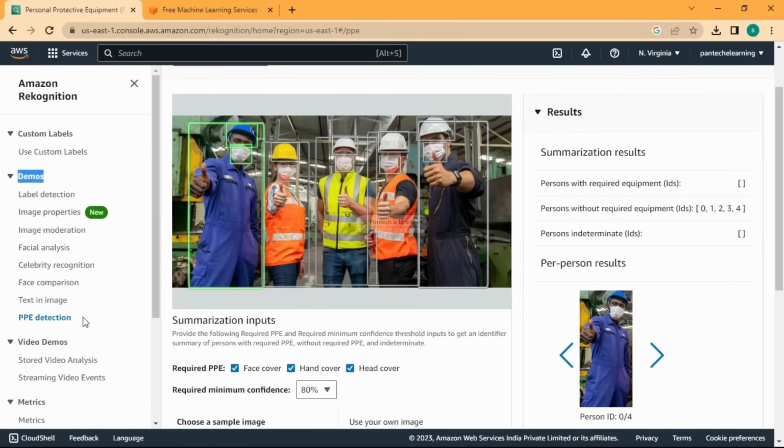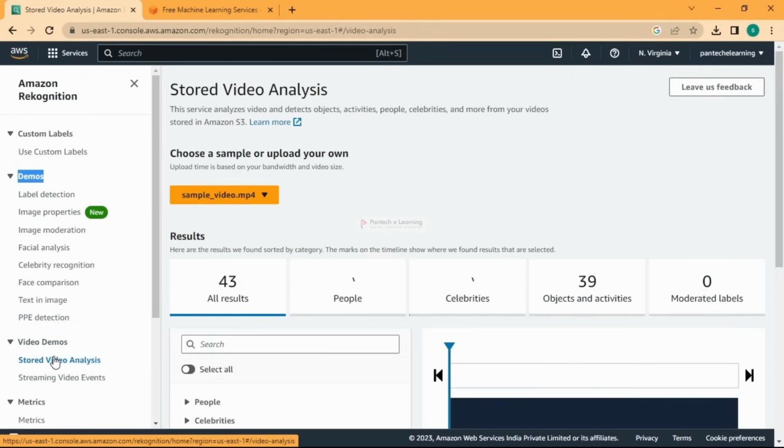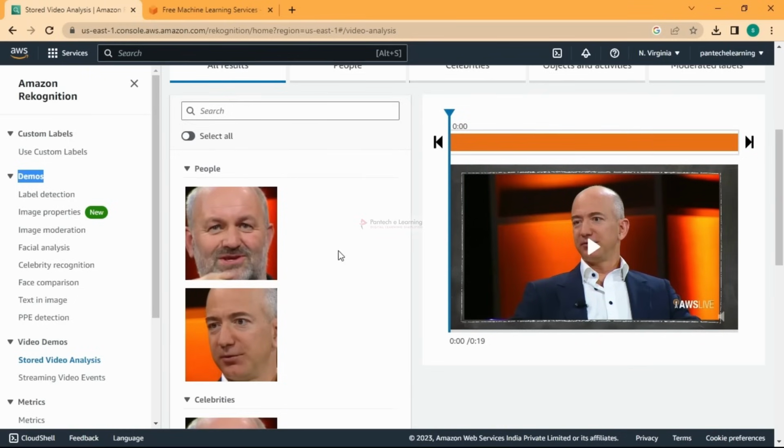So you can have some stored video analysis too. If you have a stored video, see here they are providing some sample video. Let us see a little glimpse.